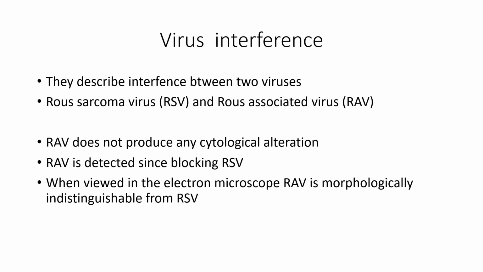They describe interference between two viruses, Rous sarcoma virus, RSV, and Rous associated virus, RAV. RAV does not produce any cytological alteration, and RAV is detected since it blocks RSV. When viewed in the electron microscope, RAV is morphologically indistinguishable from RSV.